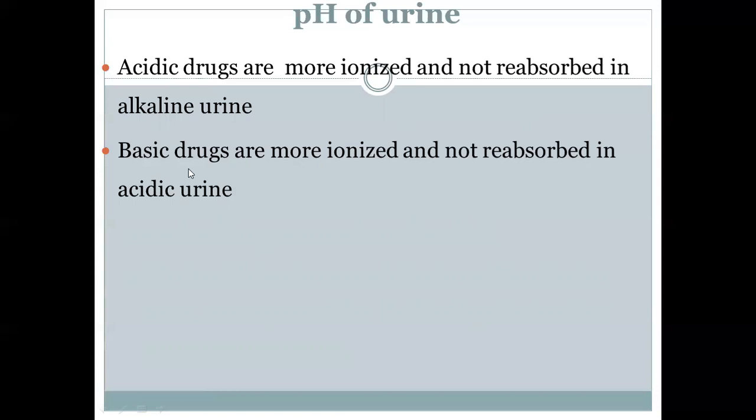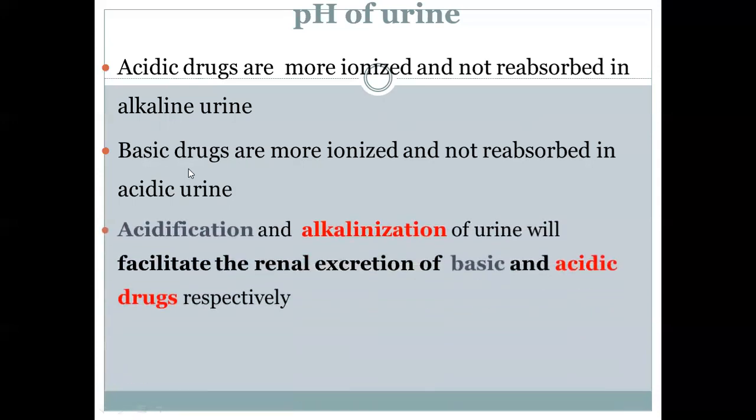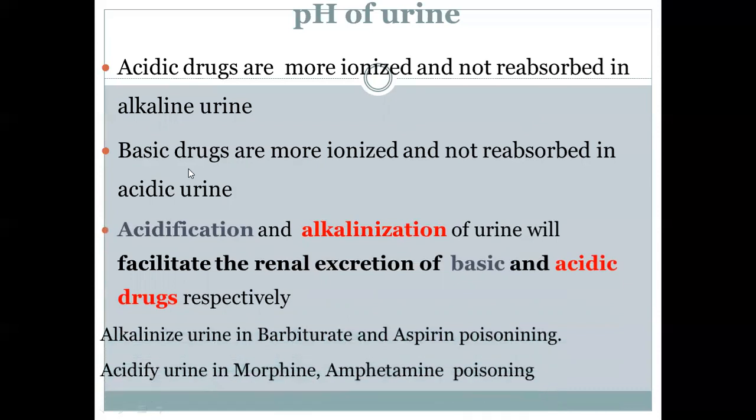So where does this concept come into play? This concept is mainly applied when there is a toxicity or a poisoning of the drug. So if we want to eliminate a drug, we can apply the principles of the pH consideration. So what we can do is that if we have a poisoning due to an acidic drug like a barbiturate or an aspirin, we can alkalinize the urine.